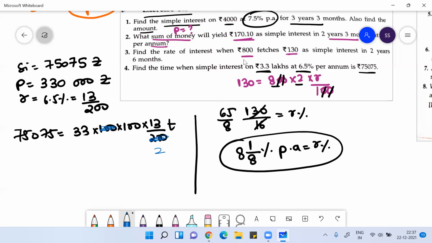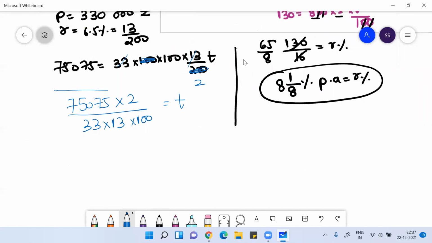I can write this as 75075 into 2 divided by 33 into 13 into 100. That is the value. So I just need to do this calculation.